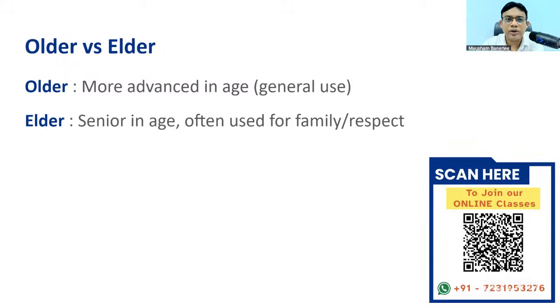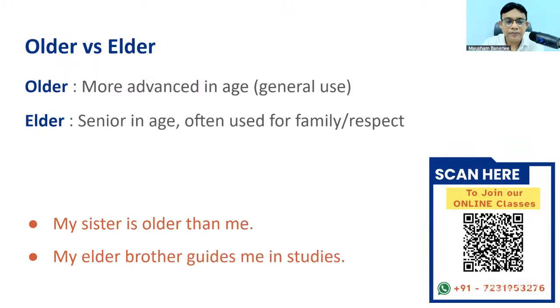Elder also means senior in age. However, it is used more out of respect for family. We use the term elder. We don't say he is my older brother. We say he is my elder brother. So it is in family. My sister is older than me. My elder brother guides me in studies. Now see the difference. When I'm saying very casually, my sister is older than me, more advanced in age than me.